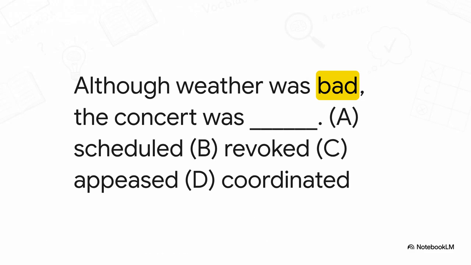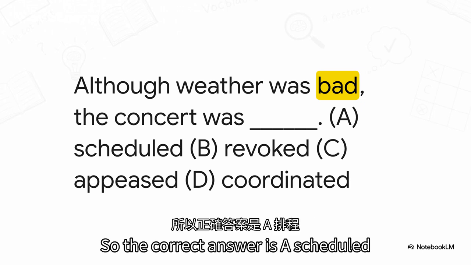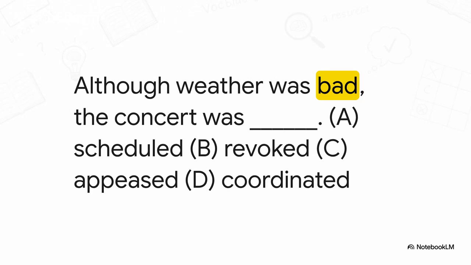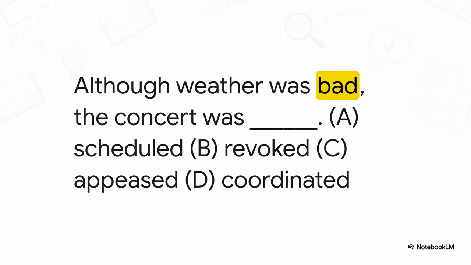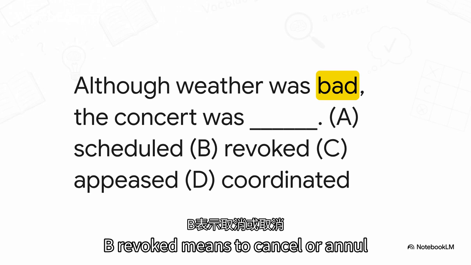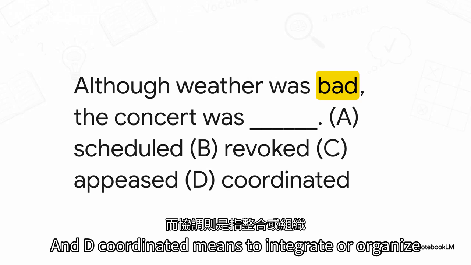Think about it for a second. The sentence contrasts bad weather with the plan going ahead anyway, right? So the correct answer is A, scheduled, which just means planned or arranged. Now let's break down those distractors because test writers love reusing them. B, revoked means to cancel or annul. C, appeased means to pacify or calm someone down. And D, coordinated means to integrate or organize.